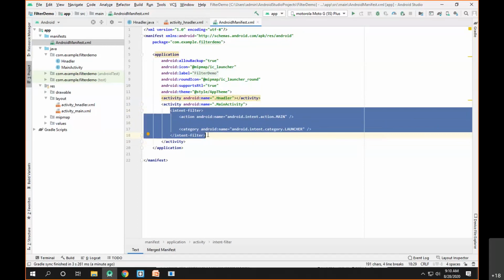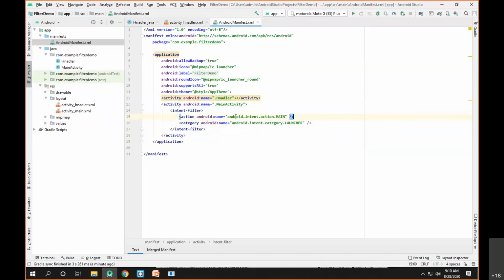And as you can see, within the opening and closing tag of the main activity, what we have added is the intent filter. Now what this intent filter says is that the activity whose class name is MainActivity is our activity which is able to handle the action main. So it means this will be the activity which is first visible whenever we click on our app icon.